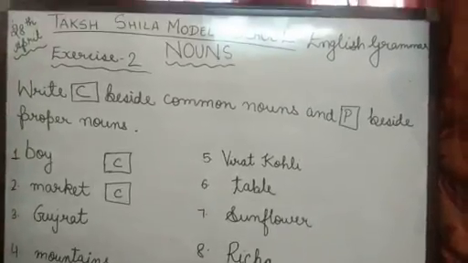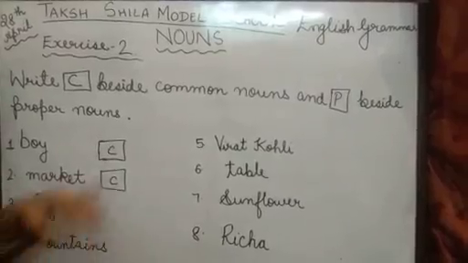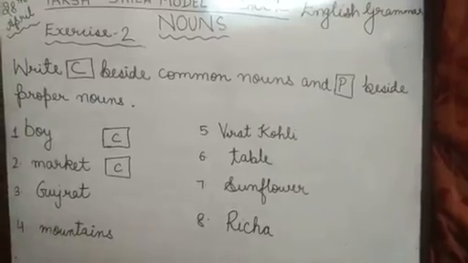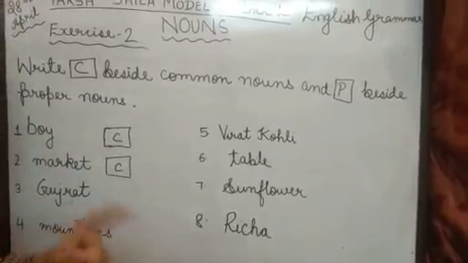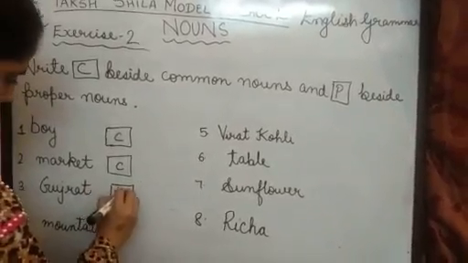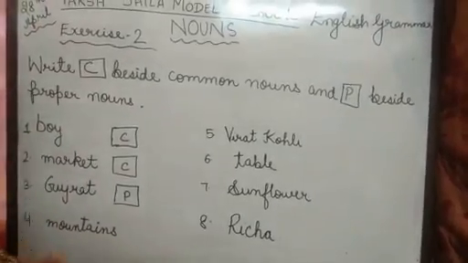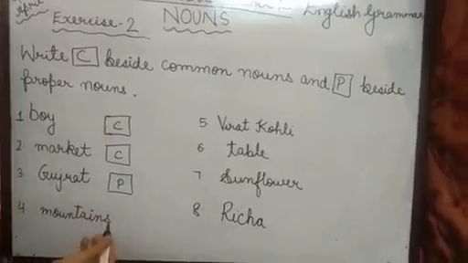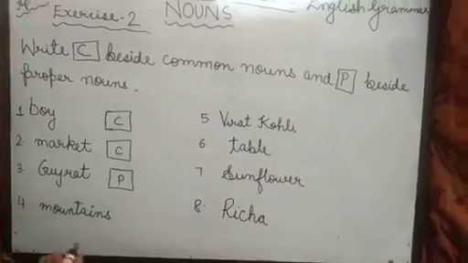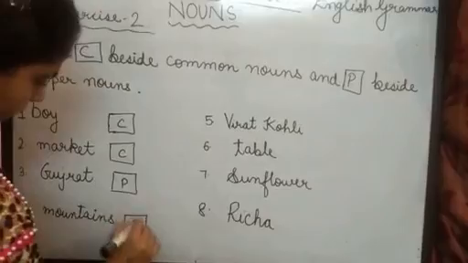Gujarat. Gujarat is the name of a place, right? A particular name has been given to a state. There are many states. But when we give a particular name to the state, it is a proper noun. So, Gujarat is a proper noun. Mountains. Again, it is a common noun, right? Mountain can be anyone. When we say Himalaya, then it is proper. Otherwise, it is common.